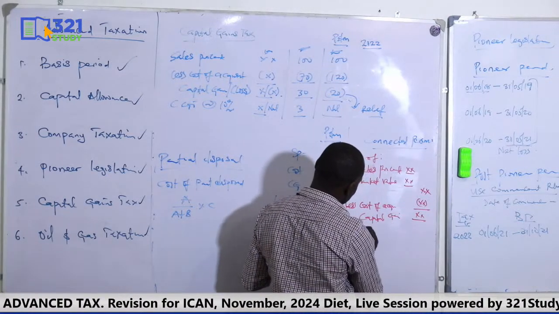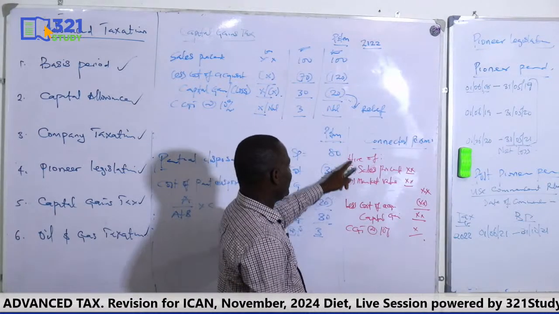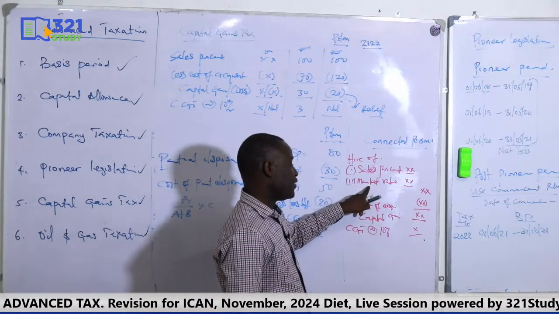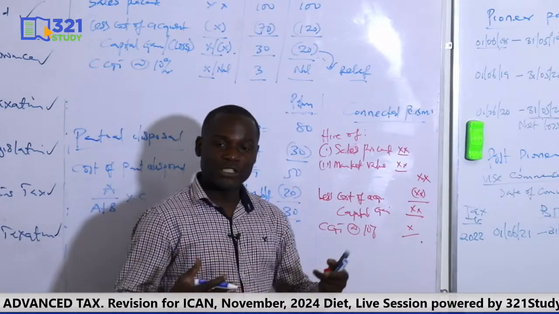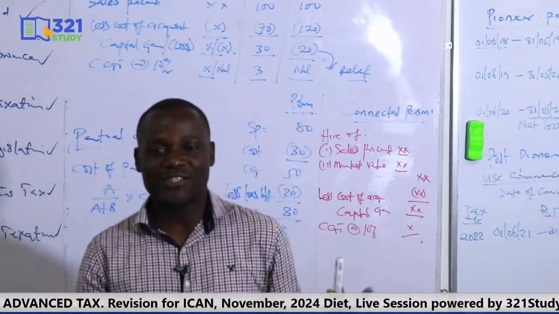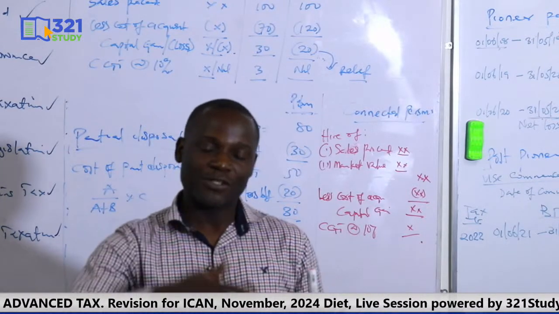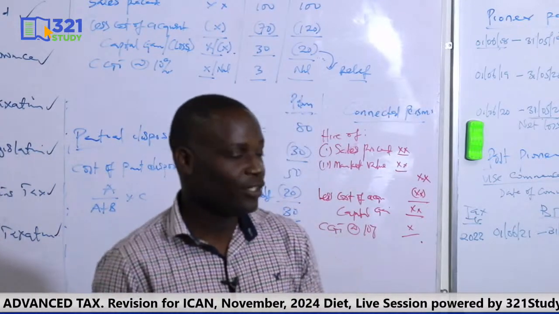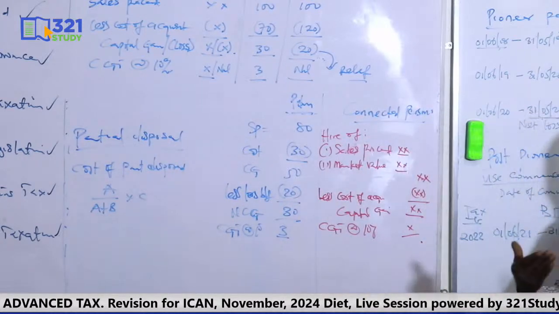Then CGT at 10%. So you pick the higher of these two. The examiner will give you the sales proceeds and also give you what the market value of the asset is. Normally you will be told the nature of the transaction. They will say a company sold to its directors. Once you see that, you should know that it's a connected person. A company sold to its manager. A parent sold to its subsidiary. A partner sold to his co-partner. A husband sold to his wife. Those are connected persons.